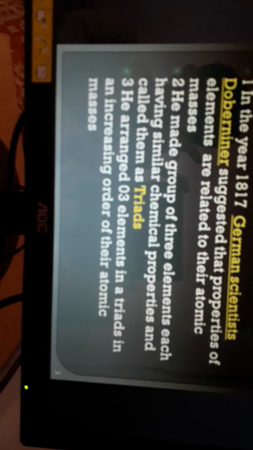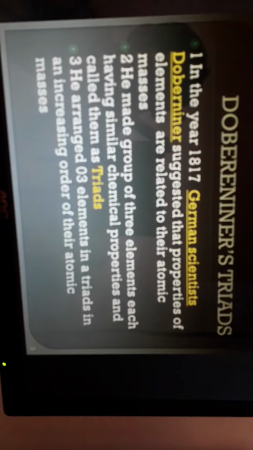Means the lightest element of the triad was placed first, the heaviest element was placed last, and in the middle was the middle element, the middle heaviest. Okay, then the next point is very crucial. The atomic mass of the middle element in a triad was approximately, this is a very important word, approximately, not exactly, equal to the mean of the atomic masses of the other 2 elements.